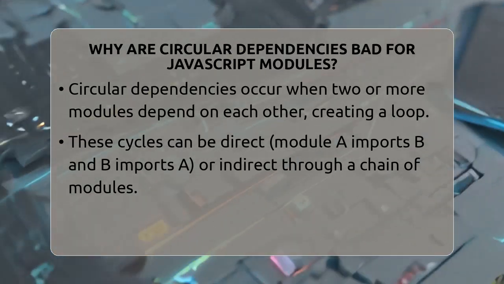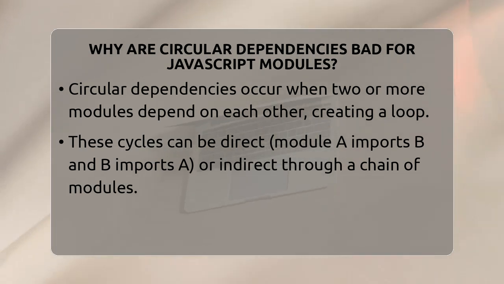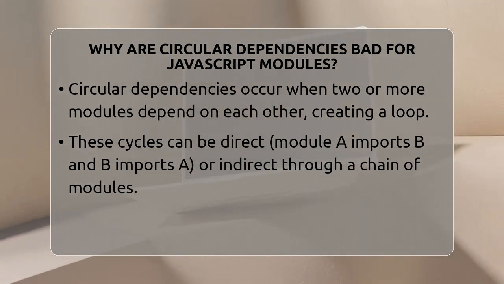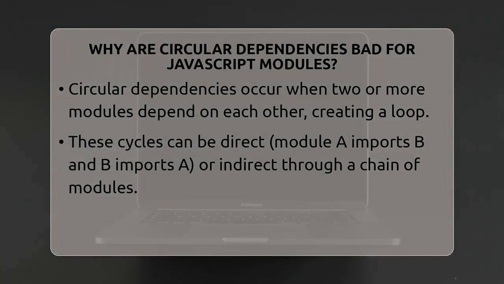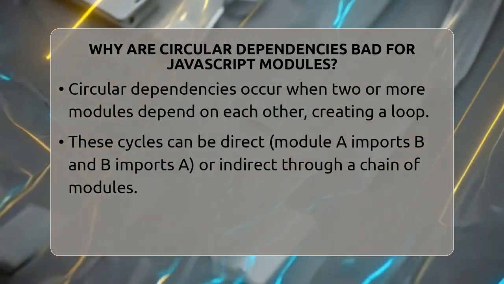Why are circular dependencies bad for JavaScript modules? Imagine building a puzzle where some pieces keep fitting into each other in a loop. That's similar to what happens with circular dependencies in JavaScript modules. When two or more modules depend on each other to work, it creates a cycle.